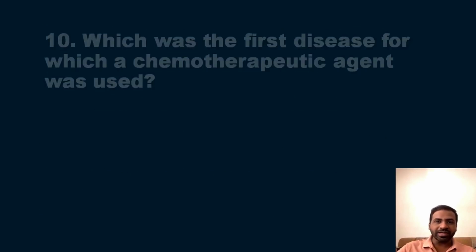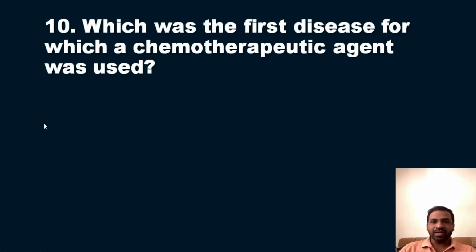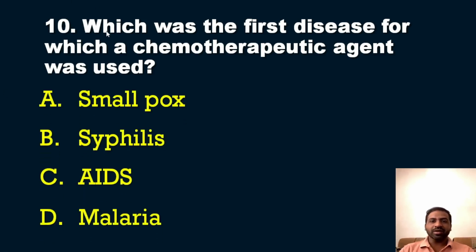Now we'll move on to the 10th question in our series. Which was the first disease for which a chemotherapeutic agent was used? Very important question. The options are: the first one is smallpox, the second is syphilis, the third is AIDS, and the final option is malaria. Direct question, but very important. So what is the answer?